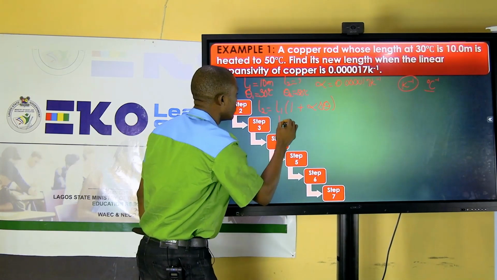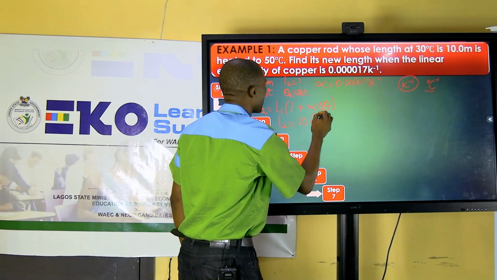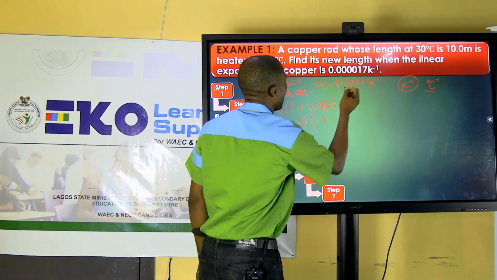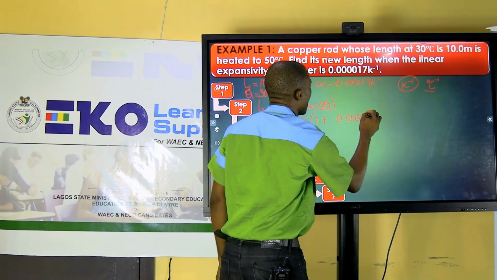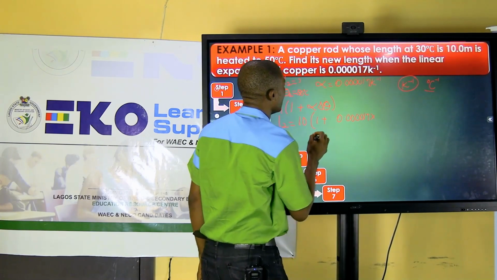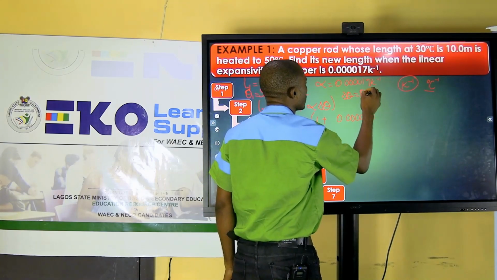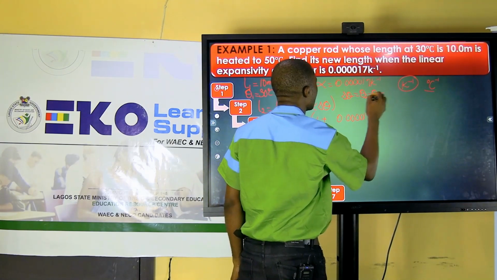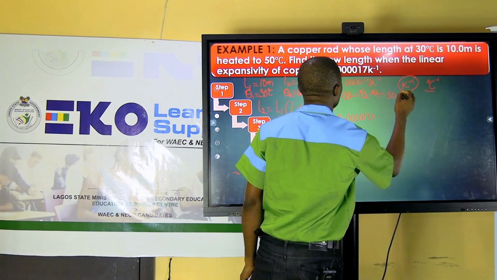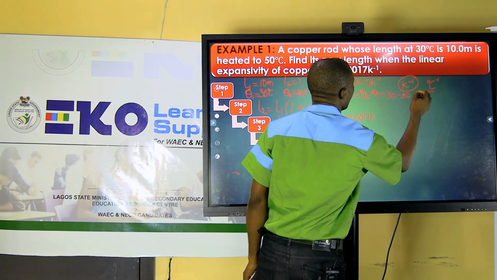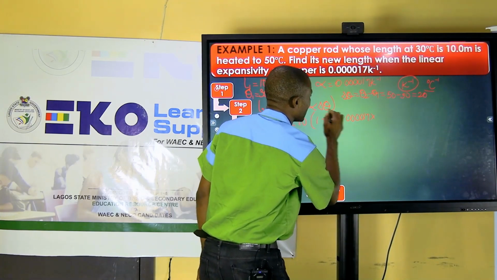So our L2 will be equal to L1. What is L1? That is 10, into bracket of 1 plus alpha. Alpha is given as 0.000017 times change in temperature, our delta theta. Delta theta means theta 2 minus theta 1. What is theta 2? Theta 2 is 50, minus theta 1, which is 30. So 50 minus 30 is what? 20. So in that case, delta theta is now 20.